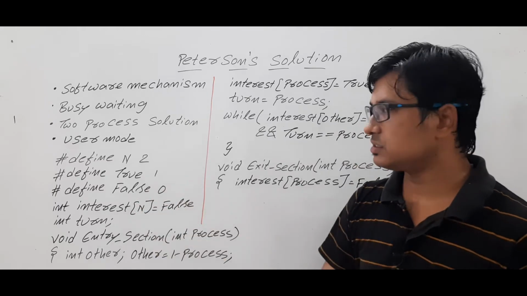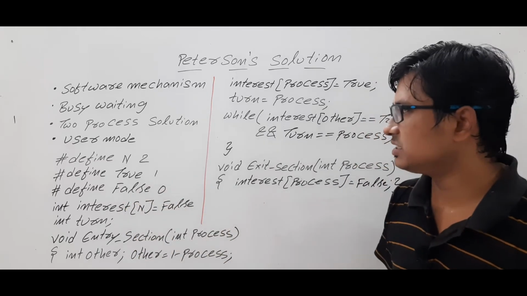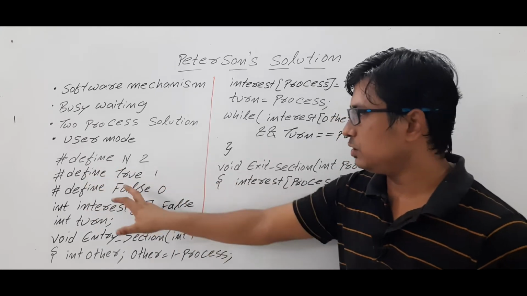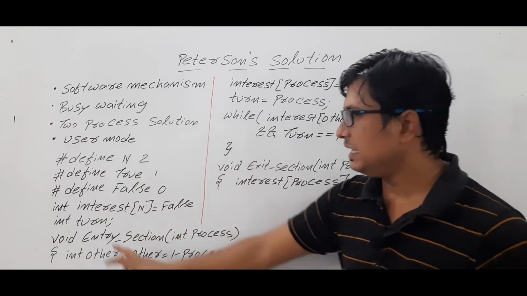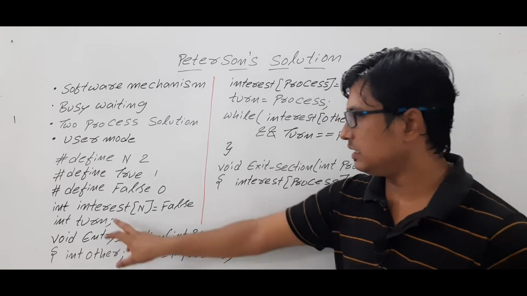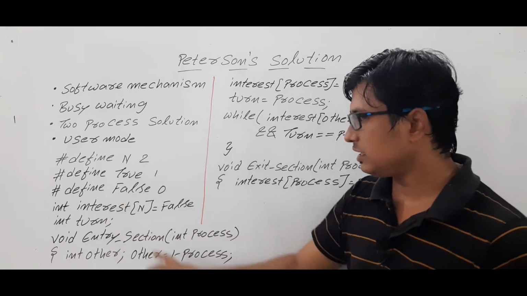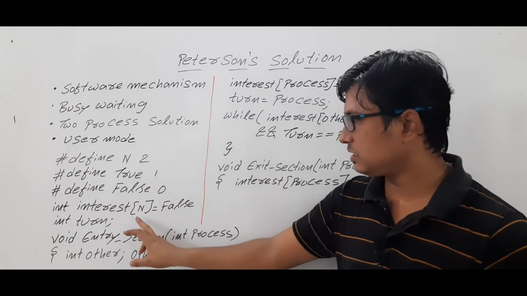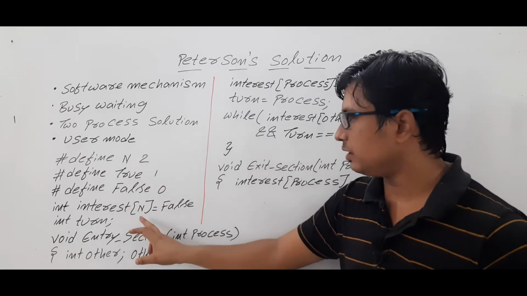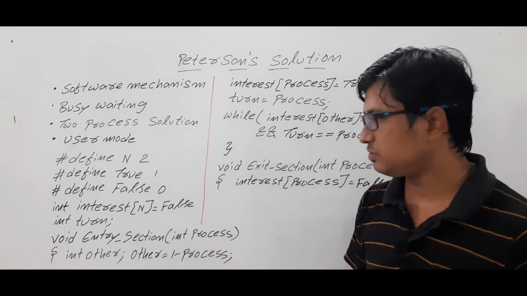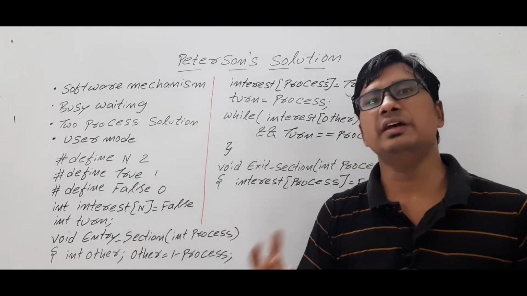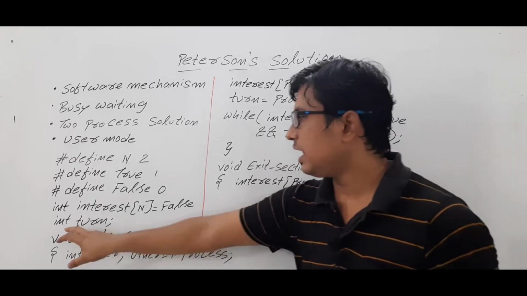Now let me discuss the entry section and exit section. Before that, we have a few macros. N is 2, true is 1, false is 0. Interest of N: is it clear? Interest is an integer array consisting of two elements, so indices will be 0 or 1. Initially both will be kept as false, meaning both processes are not interested in entering the critical section, and turn.